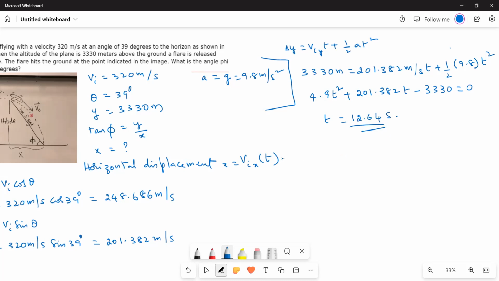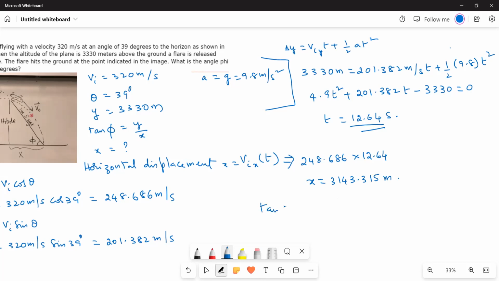Now substitute in Vix and t. Vix is 248.686 into 12.64, so x is equal to 3143.315 meters.